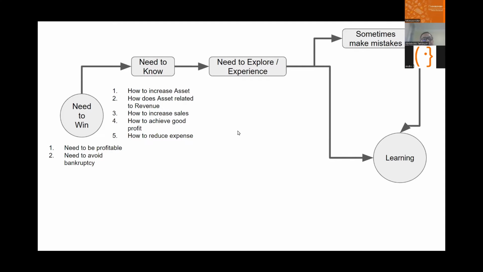And from there, they can experience and explore in the game, such as changing the retail price, opening multiple stores, changing the rental contracts, and reducing the overflow fee, supposing there is an overflow in capacity. They can also lower the cost by buying in bulk. These are the things that they can explore and experience.